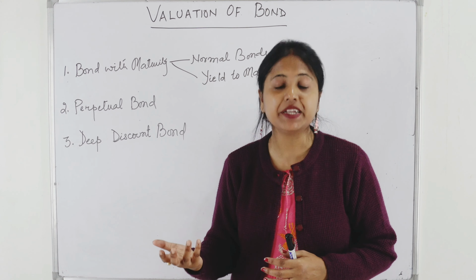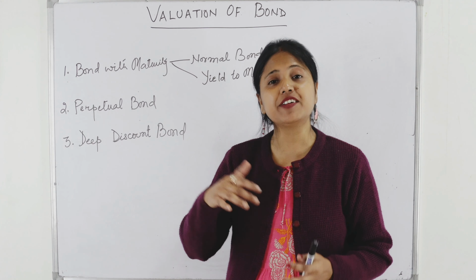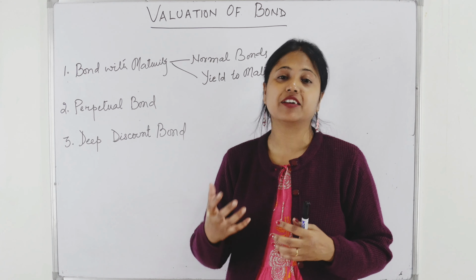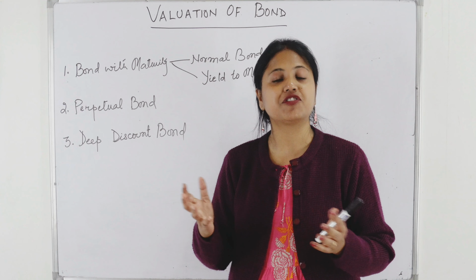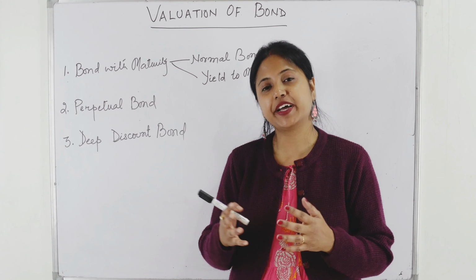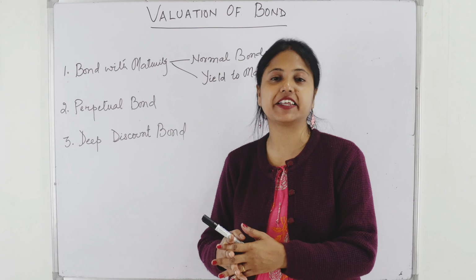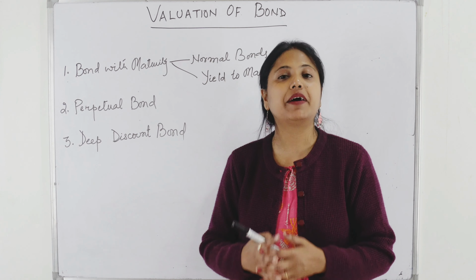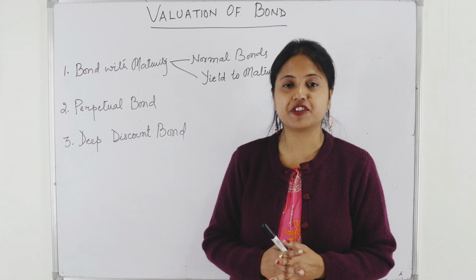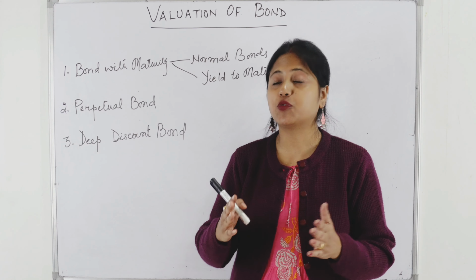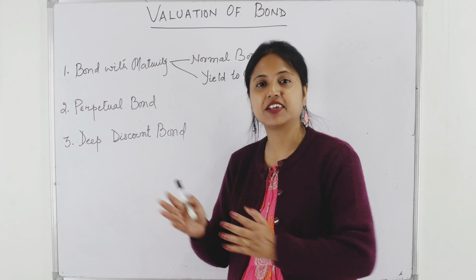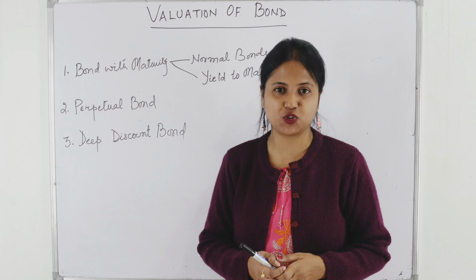However, in case of companies, there is always a default risk, the risk of default. That means companies may not give the interest if situations are not very conducive. So that's why there are chances of risk in case of issue of debentures, but there is no risk involved in bonds. So this is the conceptual difference between bonds and debentures, but when it comes to valuation, they are all the same. Whatever methods we are discussing under bonds, the same apply to debentures also.